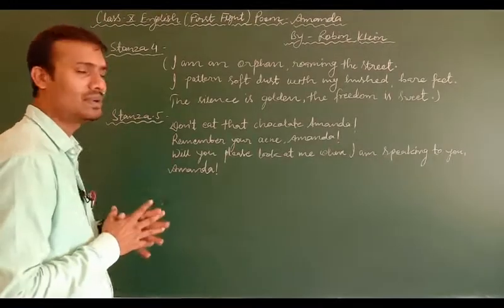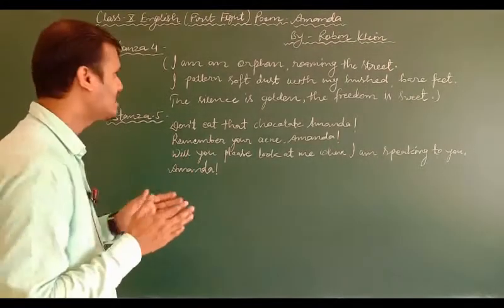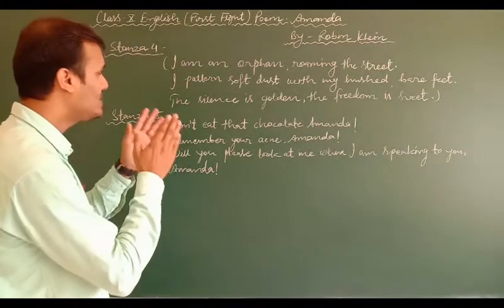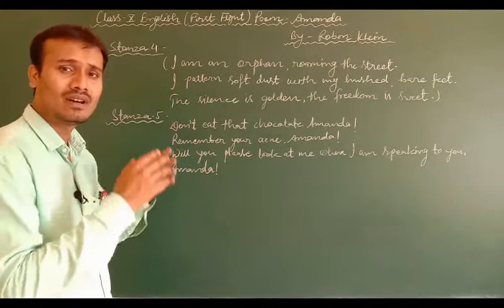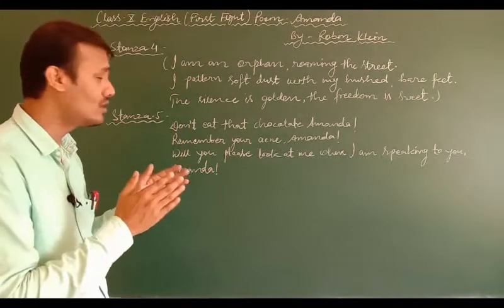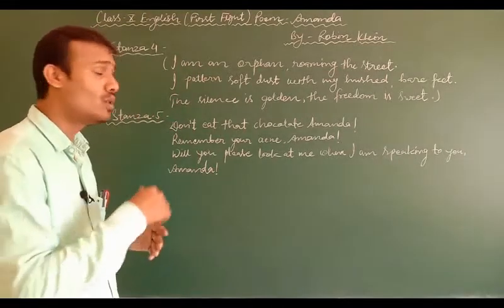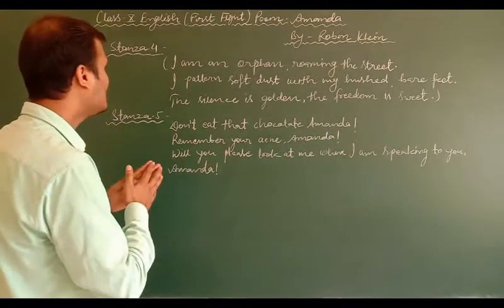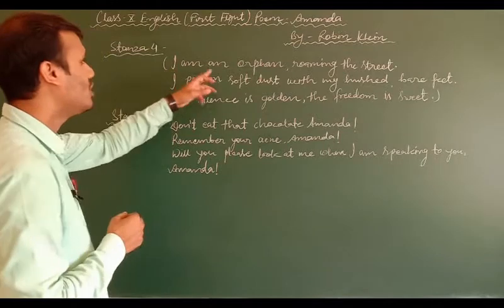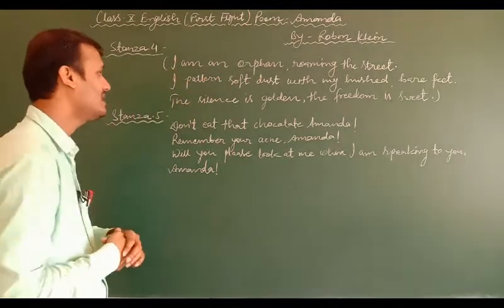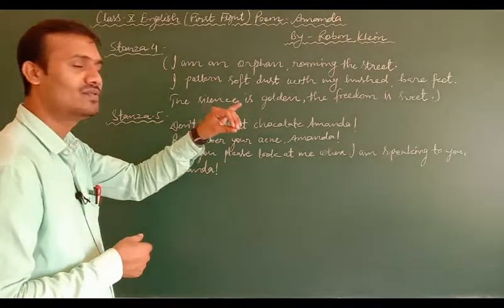Students, you saw in the previous stanza how Amanda's mother is asking a number of questions of Amanda. At the same time, she is also reminded of her homework being done or not. While Amanda is listening to her mother, what does Amanda imagine? She says: I am an orphan roaming the street. I pattern soft dust with my hushed bare feet. The silence is golden, the freedom is sweet.